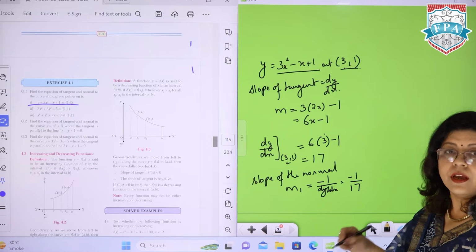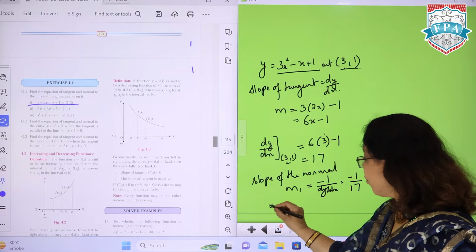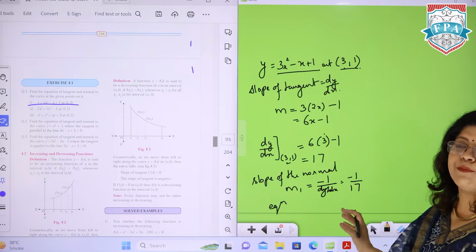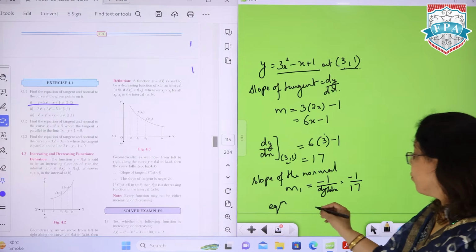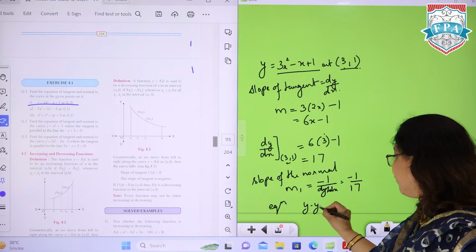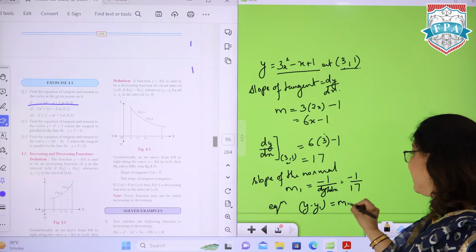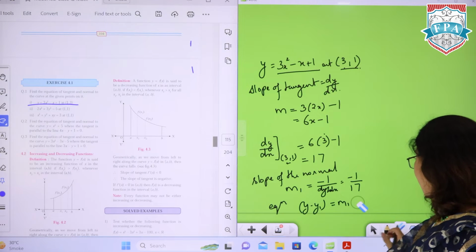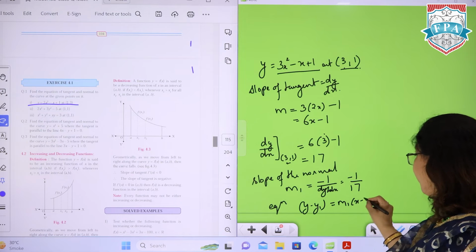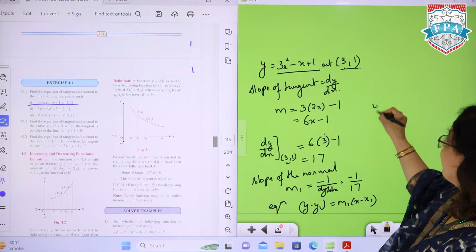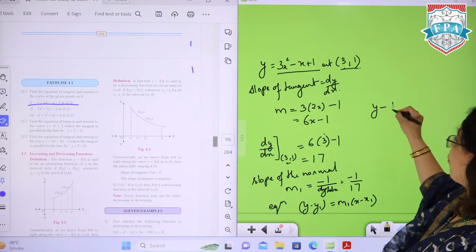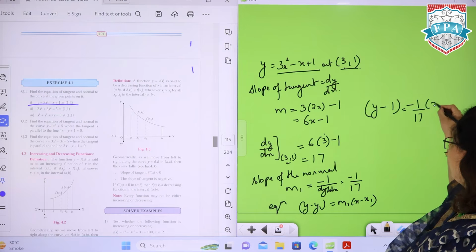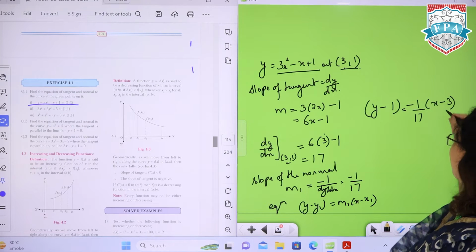Now the equation of the normal. Everything else will be the same except the slope value. So it is again y minus y1 is m1 into x minus x1, which when you calculate will come as y minus 1, because this is the point you have, is equal to minus 1 by 17 into x minus 3.